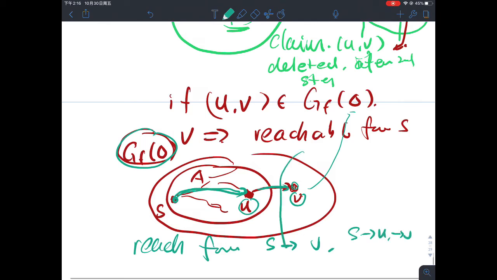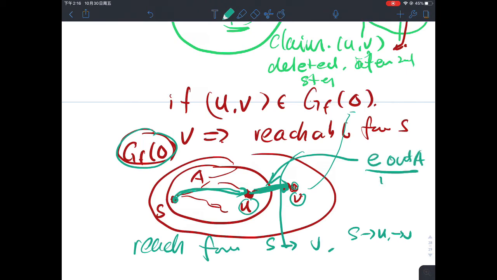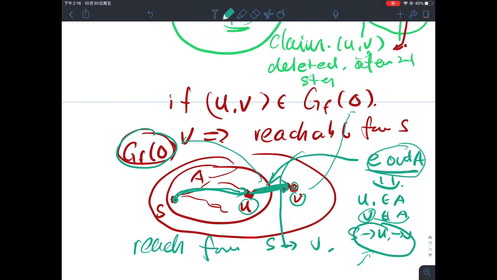But by our definition, we assume that this edge is the crossing edge. The fact that we are considering this edge is because we believe it is E out of A. E out of A's definition is that U is in A and V is not in A. This contradicts what we are getting here. If this edge is present in G of f delta, then V will also be part of A, then E will not be out of A, and we shouldn't be considering this edge at all. So the fact that we are considering this edge implies U to V is not in G of f of delta.